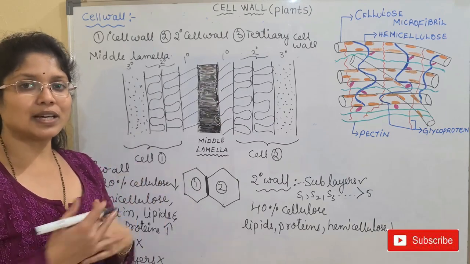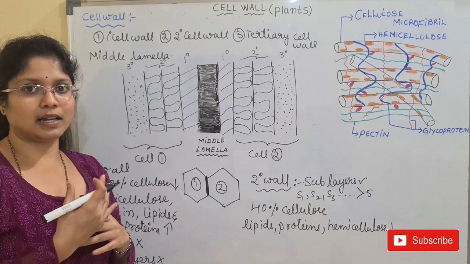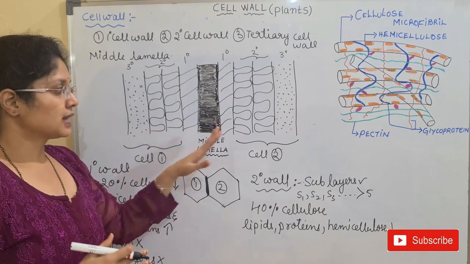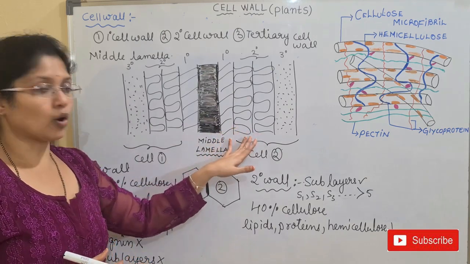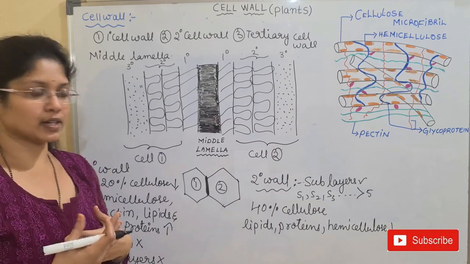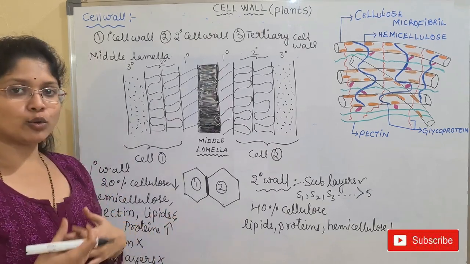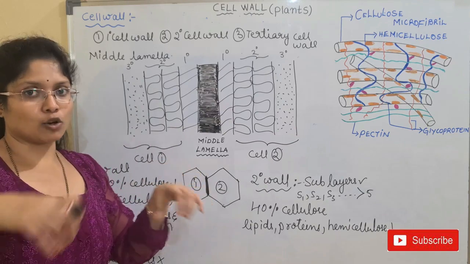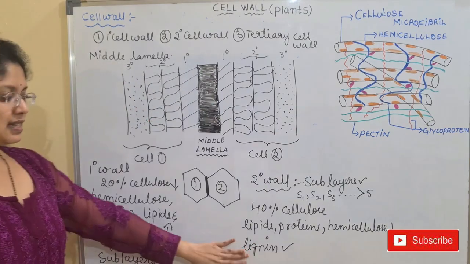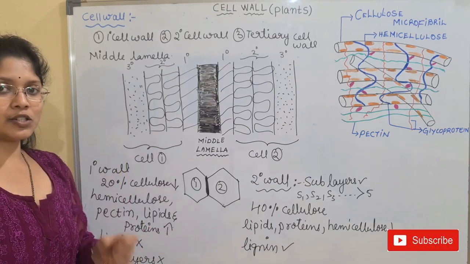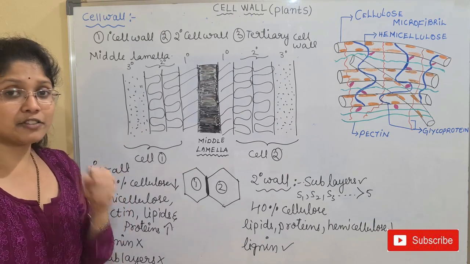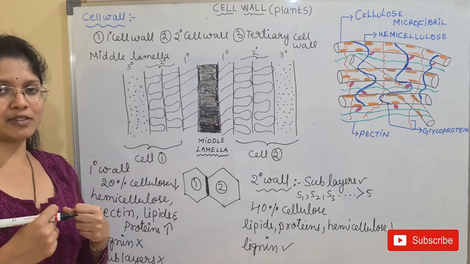Why? Because with the increase in age of the plant cell, it will start forming these secondary layers. So the secondary wall is mainly formed in aged plants, or plants having more age. Then the cells will show lignification, or lignin deposition. And when lignin is present, as I have told you, the stretching ability or flexibility of the wall will decrease. The wall stiffness will increase.